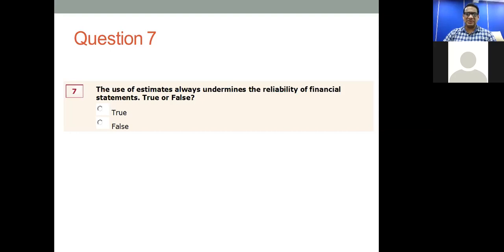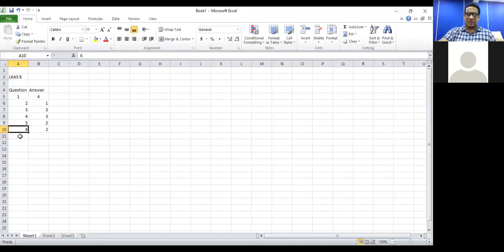The correct answer is false here. Accounting estimates can be many. Even the useful lifetime of an asset can be an accounting estimate. But just because of estimates, the reliability of financial statements will not be undermined.